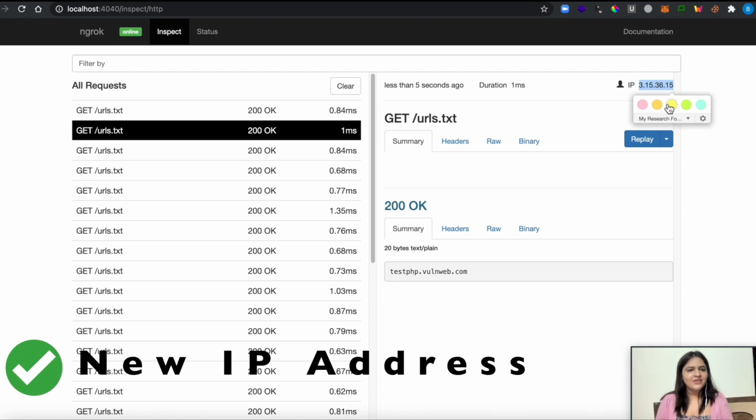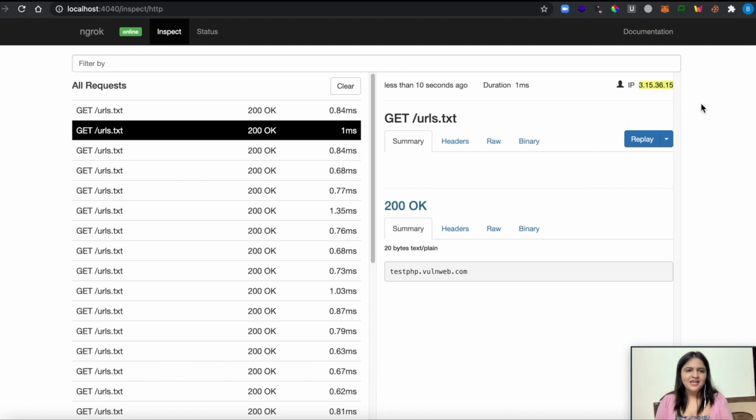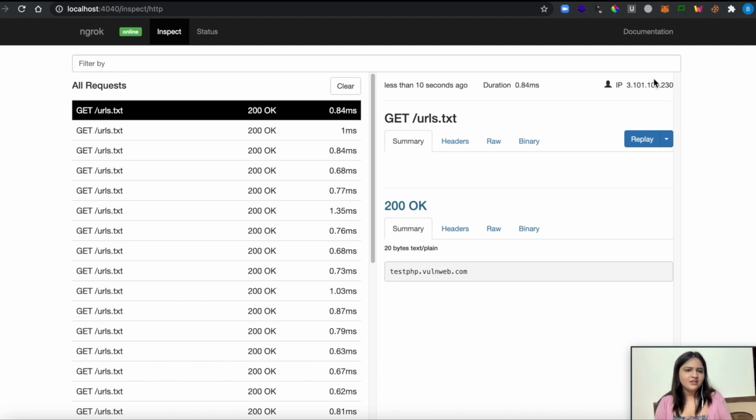Here we can see the IP address, it's 3.15.36, here it's 3.101.100 something. So each time we are getting a new IP address. This is how this attack is done when the limiting is not done based on the user account but through the IP address or blocking the IP.